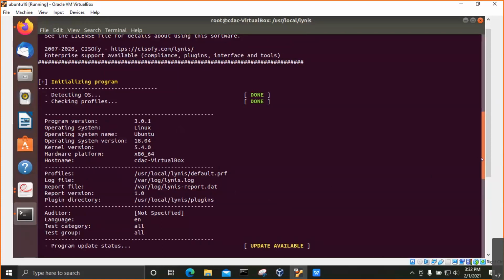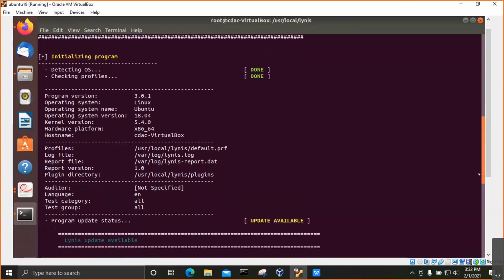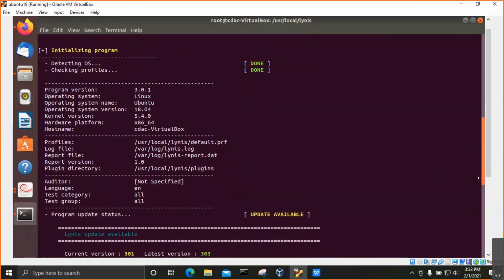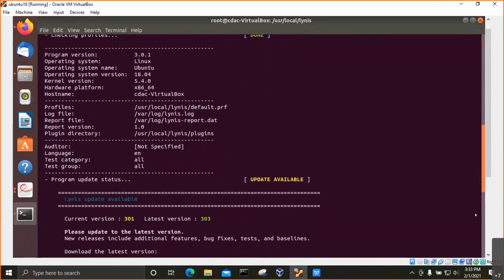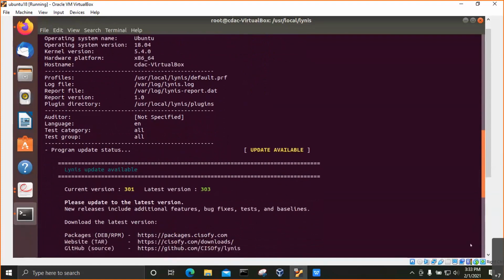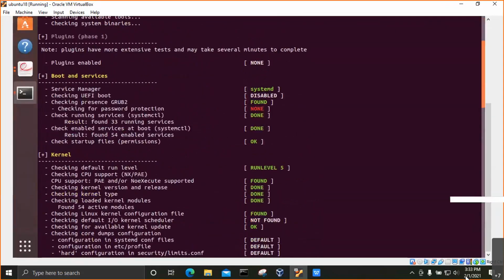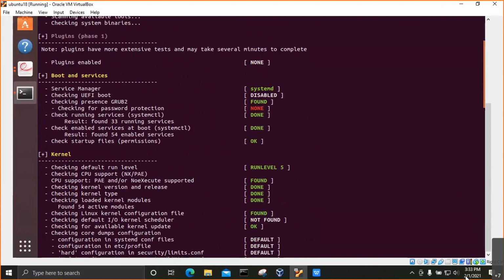Moving further, the items highlighted in amber are suggestions and in red are the warnings that should be addressed. Lynis analyzed file permissions and flagged something to do with checking for password protection. It has found none.